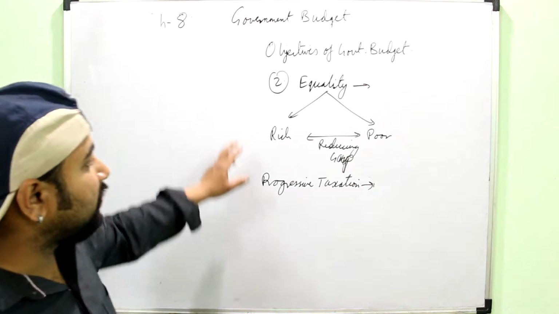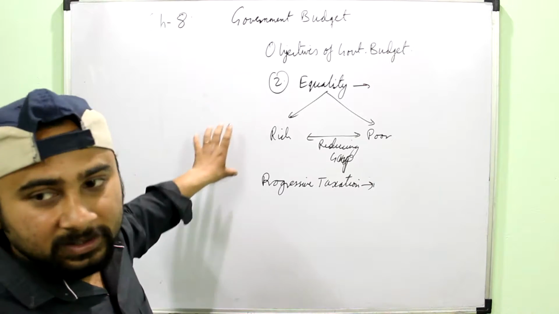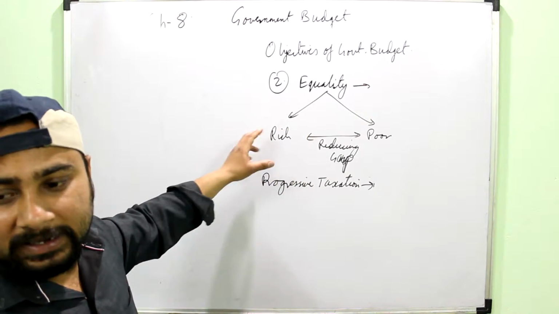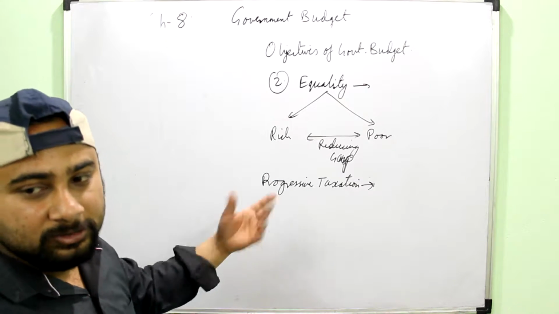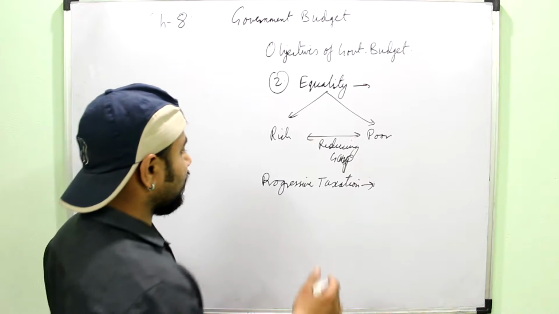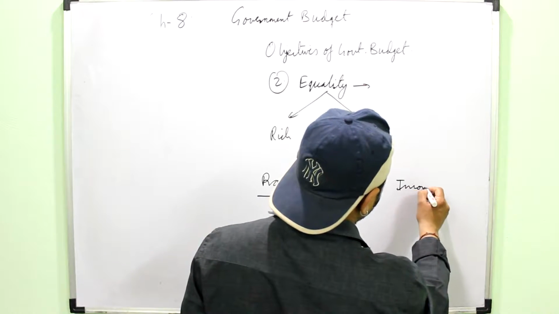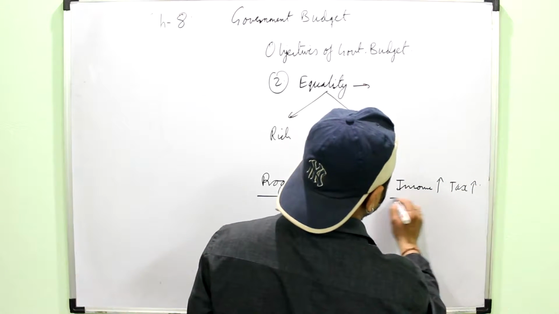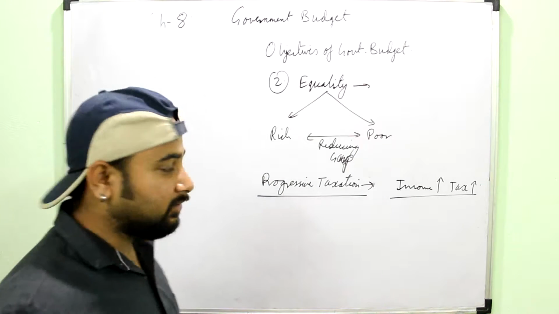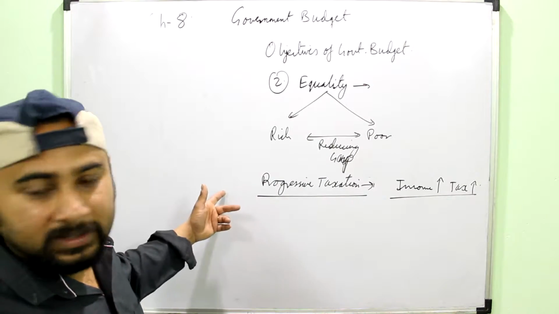And when you want to relate these objectives to the government budget, you have to remember that the government budget simply means the planning of the government, how it is taking the money from the economy and how it is spending the money. So obviously the taxation policy also falls under the government budget. Progressive taxation means as your income increases, the rate of taxation also increases, as it is followed in India. Okay, as your income increases, the tax rate also increases.